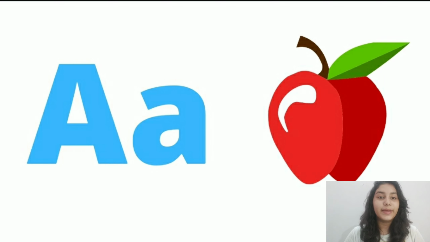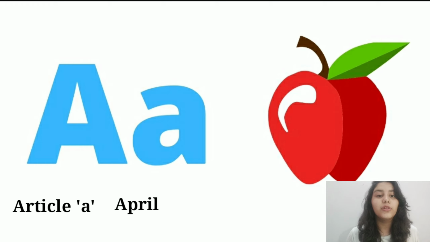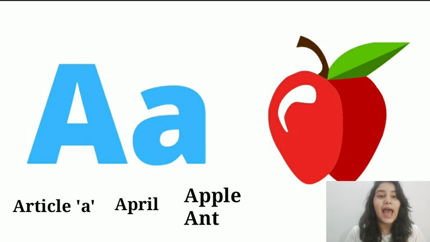The first alphabet in the English language is letter A. Letter A has three sounds, A, A, and E. Sound A is used in article A. For example, we say this is a pen. We don't say this is a pen. We say this is a pen. A sound is used in A for April, the month of April. Sound A as in apple or ant.